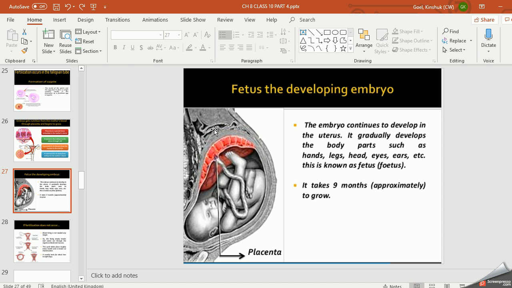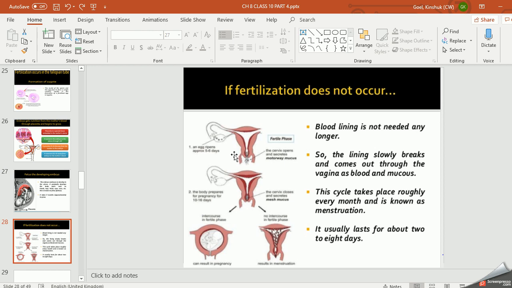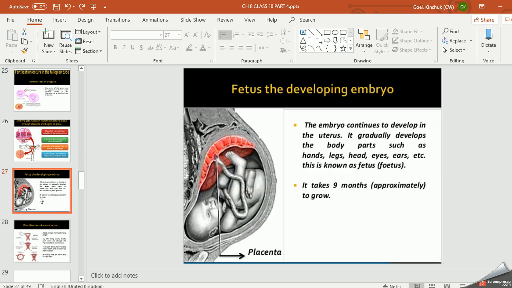When it develops all the parts, we call it a fetus, right? When it is about to be delivered, we call it an infant, right? A small baby. So that is how the baby develops in the uterus of a mother. Now, this process occurs only if fertilization occurs, जब sperms और ovum का fusion होगा, तो ये सब सारा काम होगा.